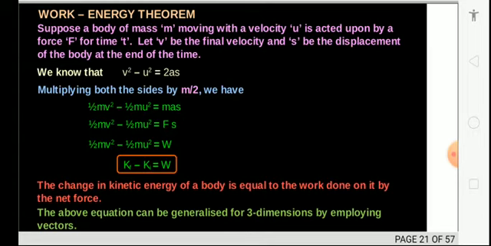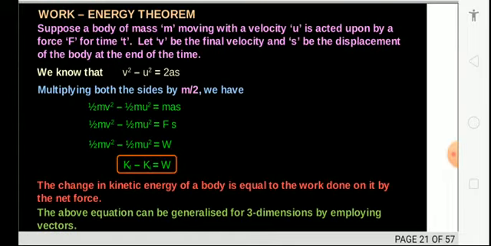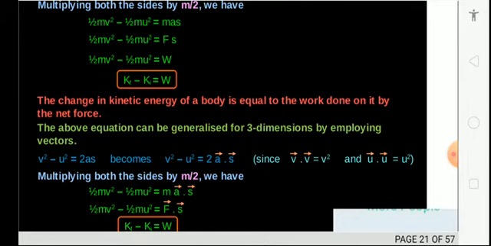And s is your displacement. So multiplying this equation by m by 2 on both sides, you will have half mv square minus half m u square is equal to mas, and mas is equal to Fs, that is equal to your work done. So ultimately you will get that W is equal to delta KE, that is equal to final kinetic energy minus initial kinetic energy. And suppose your initial kinetic energy is 0 because u is 0 initially, so you will get W is equal to K.